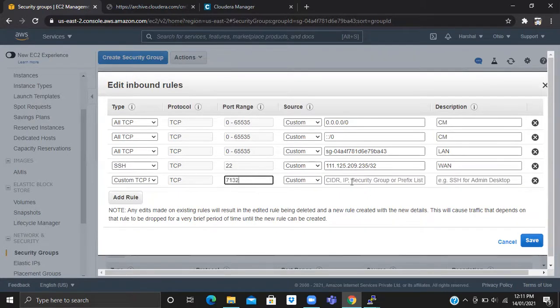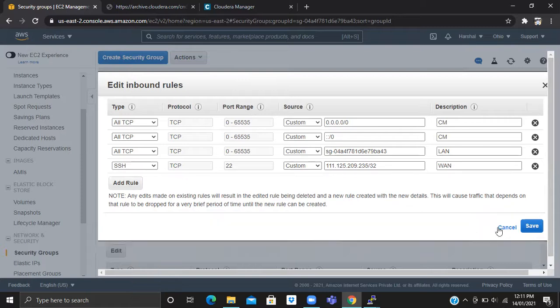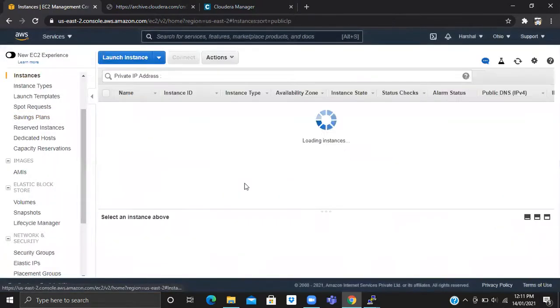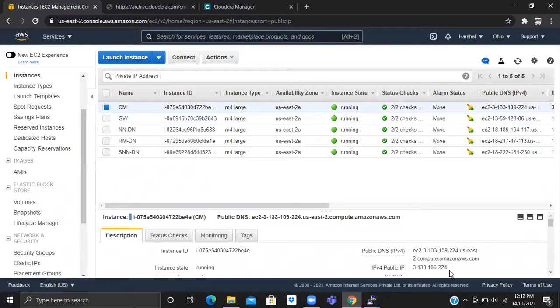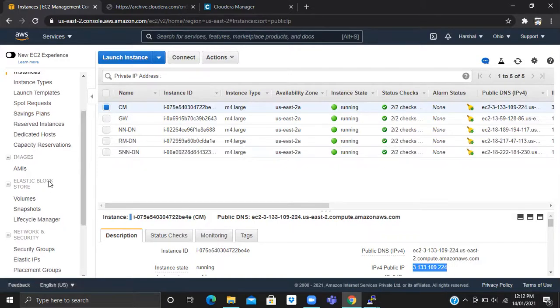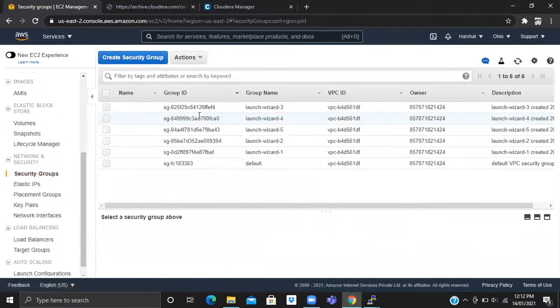For 7132, you need to paste the IP of the Cloudera Manager node, and in the end you need to specify /32. For what? For specifying any IP in here. It is not clear to me. I'll show you just an example. I copied this address, and I need to get this public IP here in the security groups.